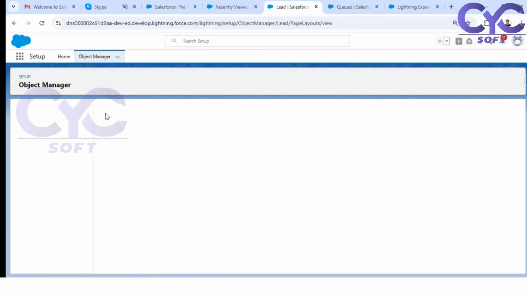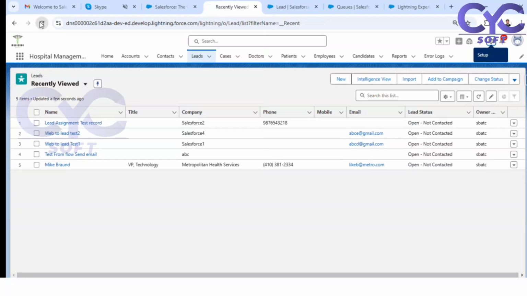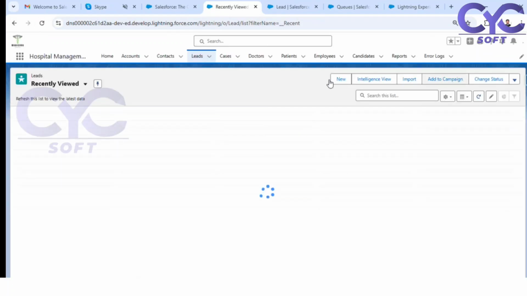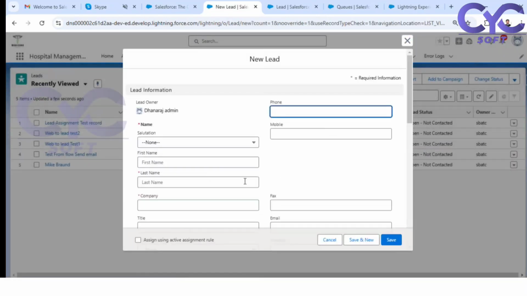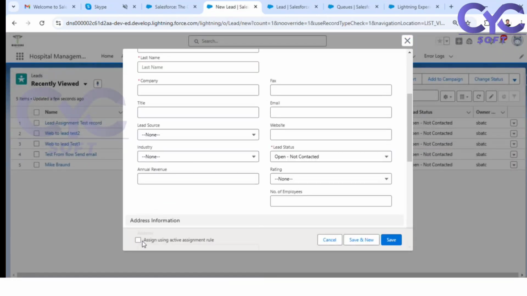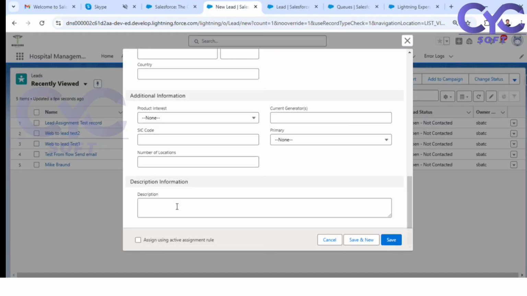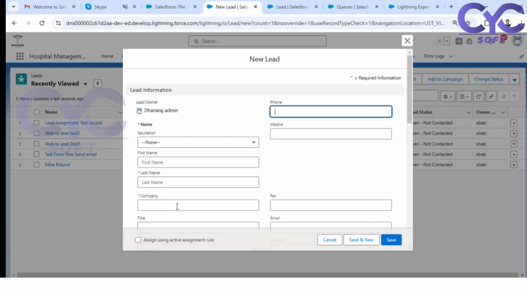That's it. Completed. So now if you create any lead, just refresh the screen. Now if you create any lead, it is directly going to take up the active assignment rule. No need to check this. It is going to capture the information directly. By default, we have turned this on. If you want to show this on the edit page, yes, you can show it, or if you want to ignore it, yes, you can ignore it.